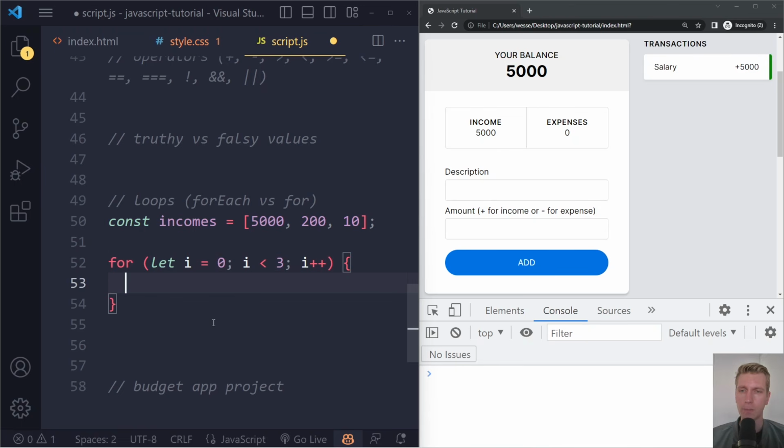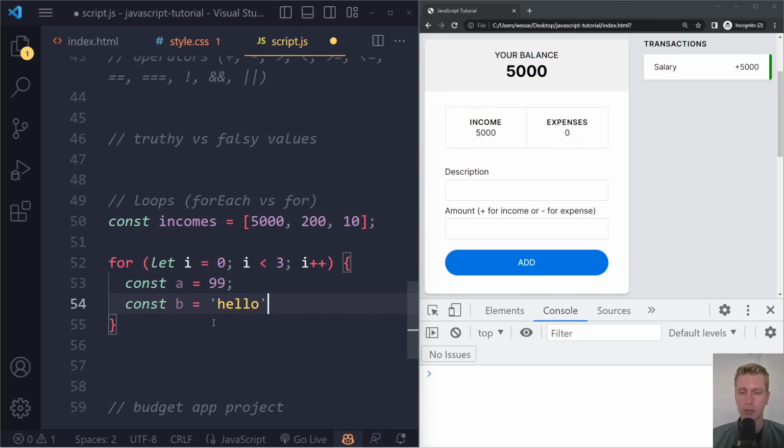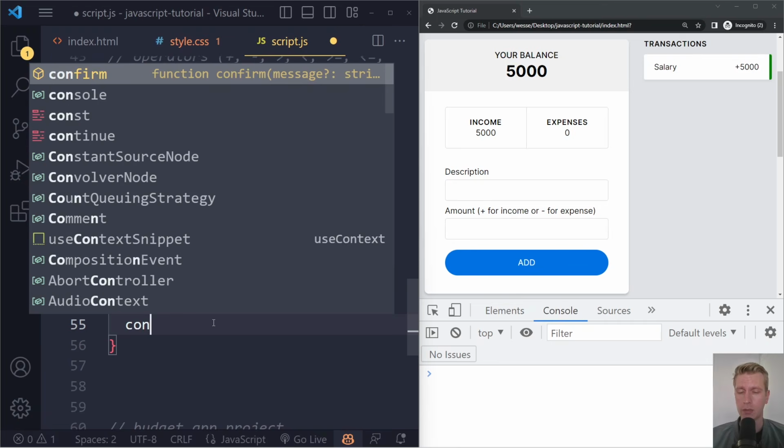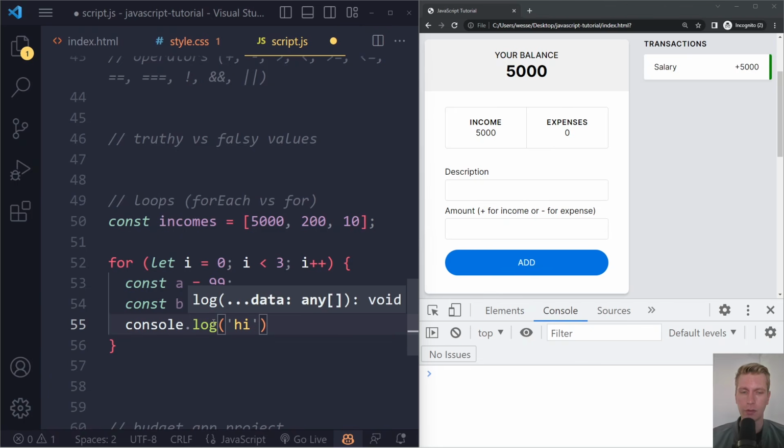So then what we can do is we can run the statements. So, right, it could be any statement, right? Assign 99 to a variable a, assign the string hello to a variable b, maybe console log something, maybe console log the word hi.